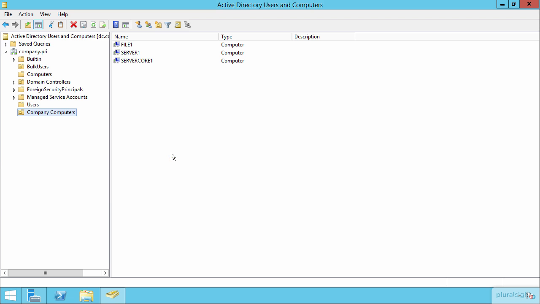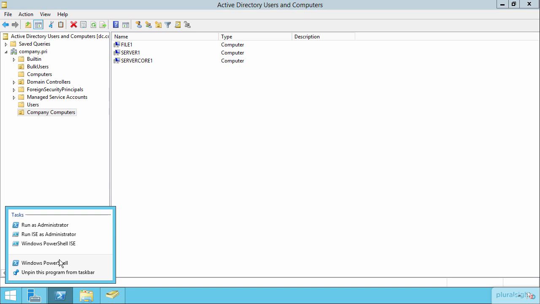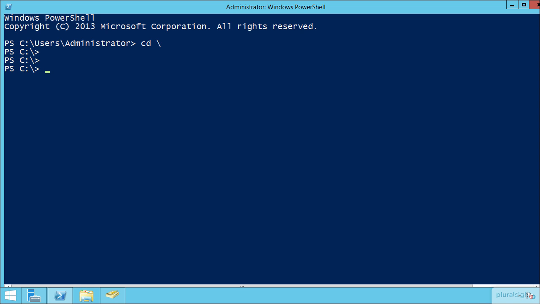But it's really the PowerShell pieces here that I think are just as important, if not more important, particularly for the exam. So let's flip back over into our PowerShell console and take a look at the process by which we would accomplish these tasks inside of PowerShell. Before we get into typing commands into our PowerShell prompt, let's take a look at just some of the basic commandlets that you've got to know that are associated with group and organizational unit